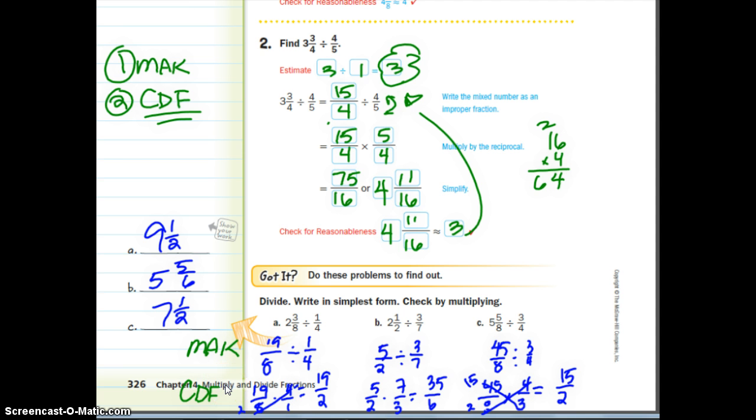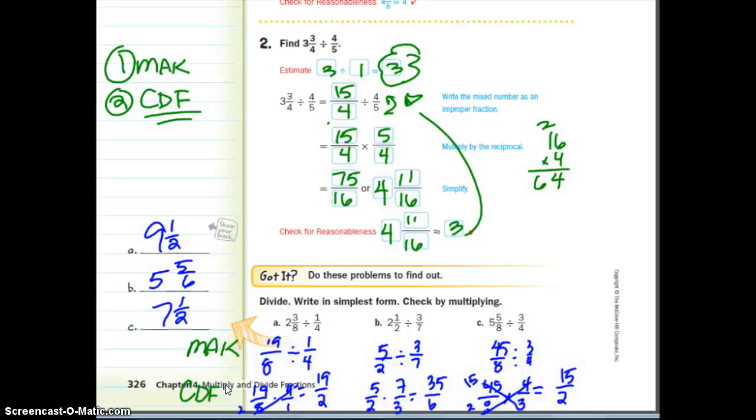Did you get what I got? I got 9 1/2, 5 5 6, and 7 1/2. Notice again, I know I could have done the reciprocal just because the second numbers were fractions and not mixed numbers, but I still am going to do it in 2 steps. Why? Because I want to get in the habit of good practices. Good practices is to turn them into improper fractions and then multiply by the reciprocal in a separate line.